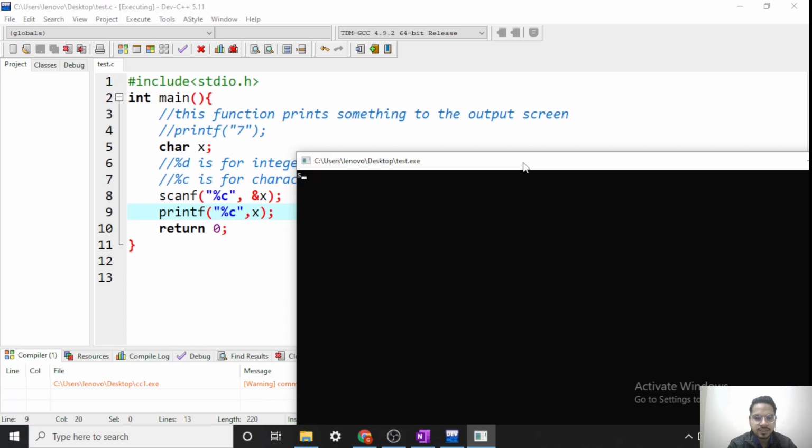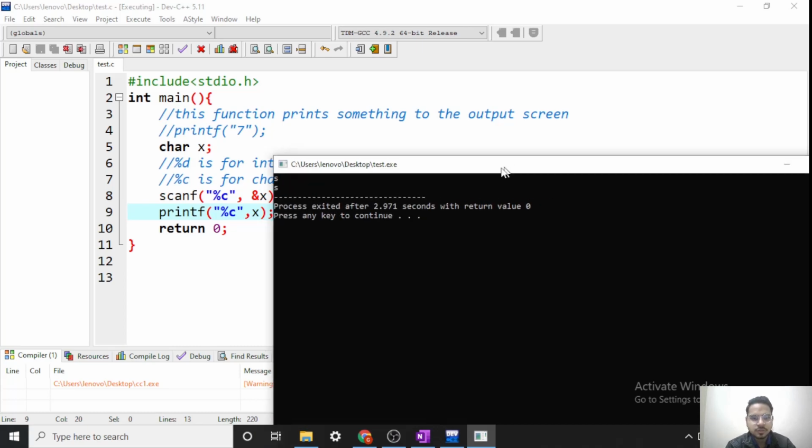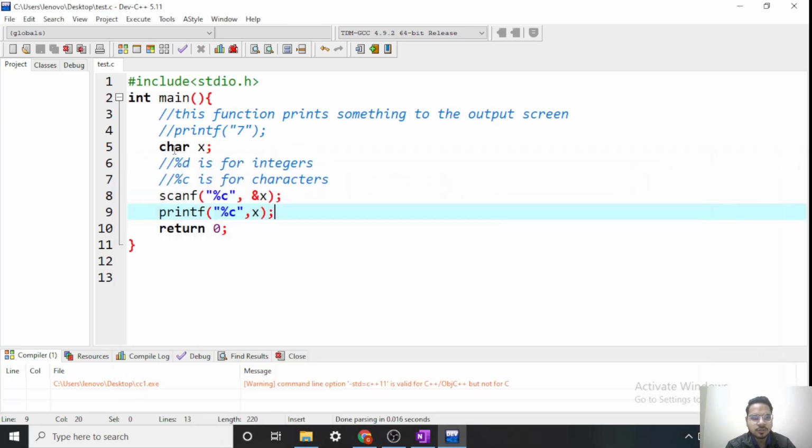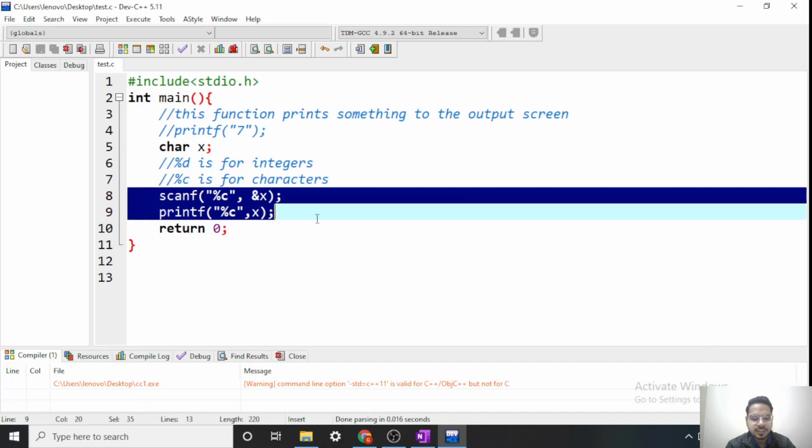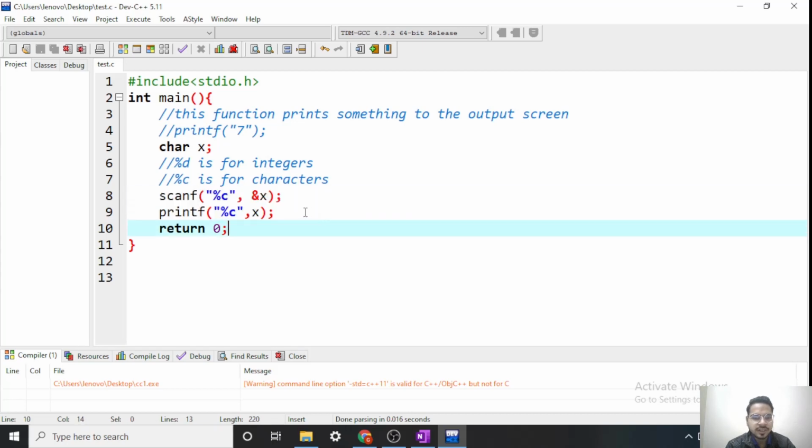Now let's give s. So s is printed. So it is working. Okay, so that's how we will use printf and scanf. I hope that you are able to understand printf and scanf. Now let's move on to the next topic.